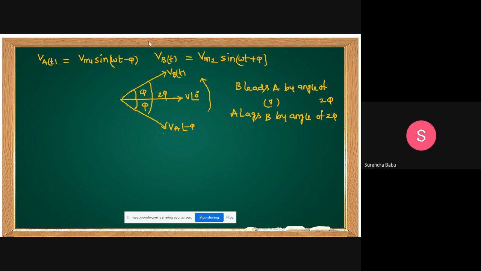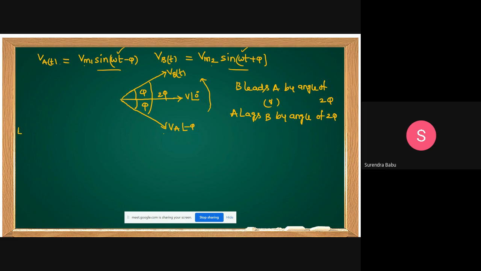Like that you identify. But in comparison of these waveforms, it must be the same function and the same frequency, students. Amplitudes may be different, that is not the case. Frequency is the same, but the amplitudes must both be positive. For example, if one is plus and one is minus, don't compare directly, that is meaningless. Both positive amplitudes or both negative amplitudes, no problem. But if one is positive and one is negative, don't compare.